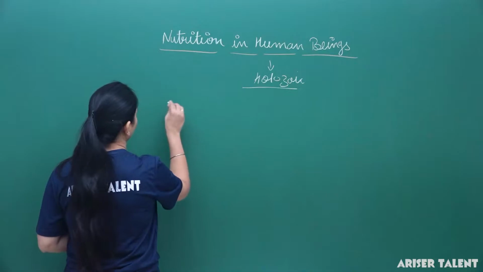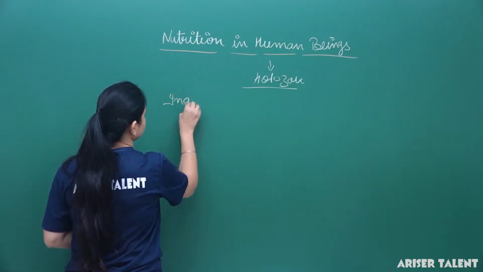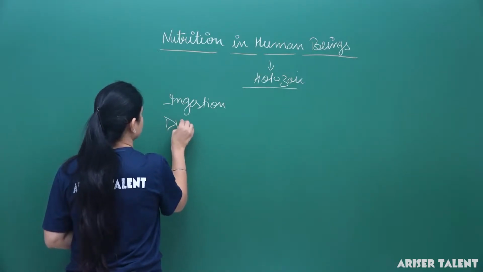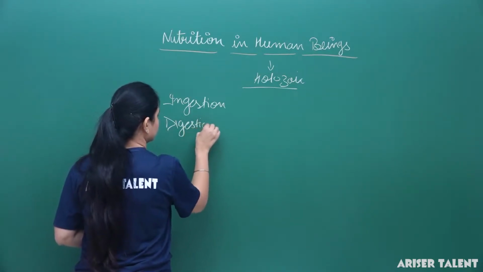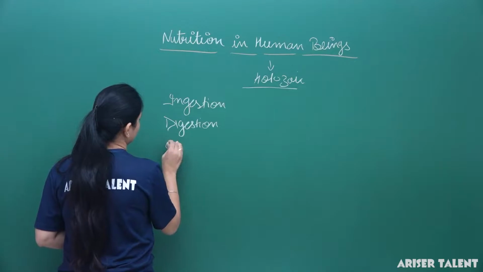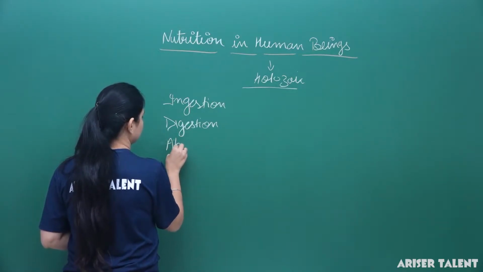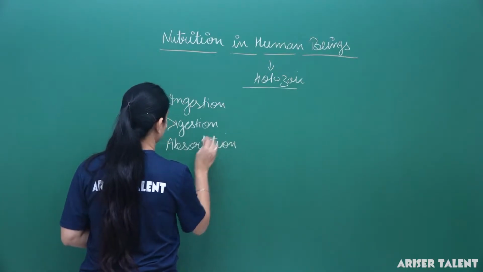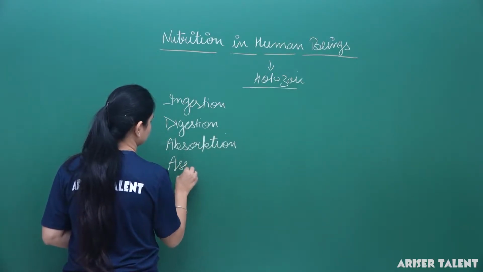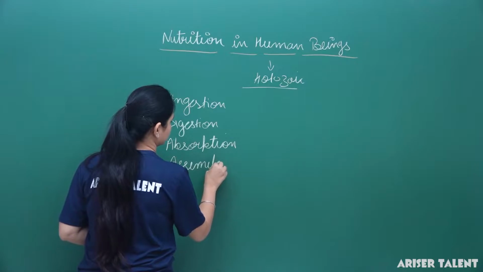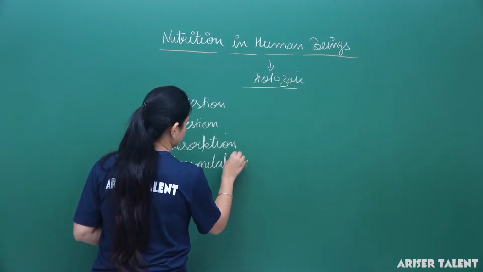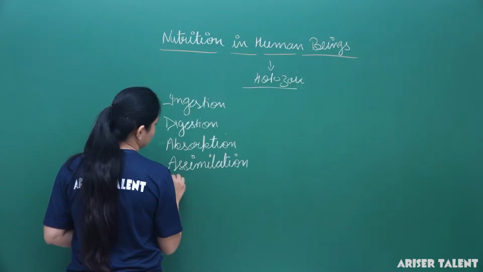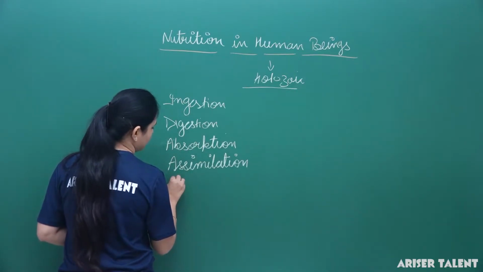They are what? Ingestion, digestion, absorption, assimilation, okay, then what?